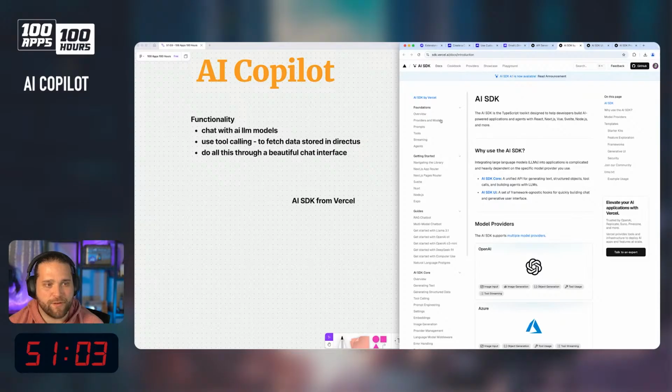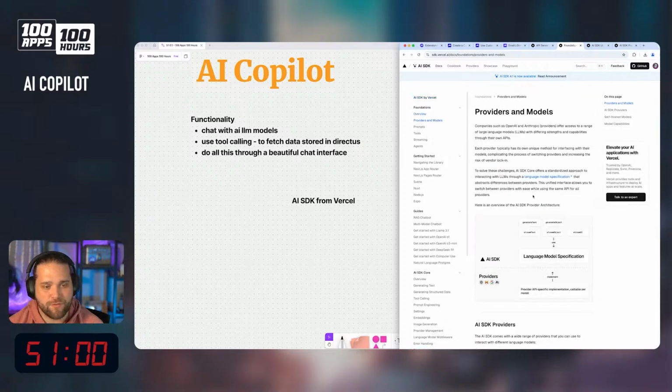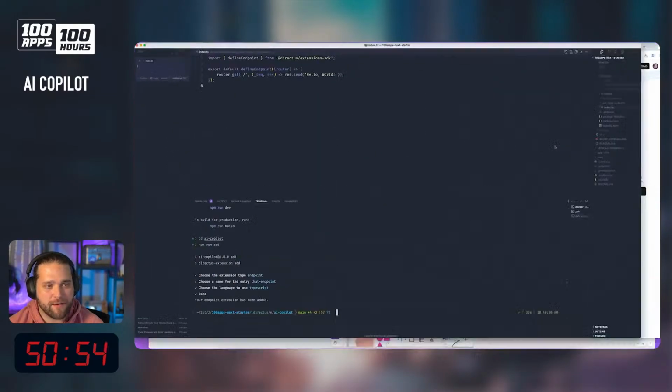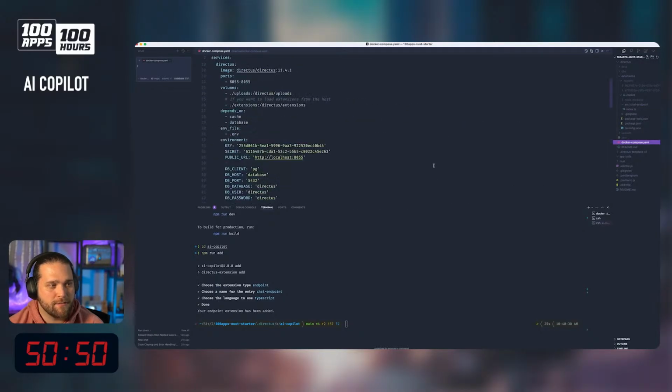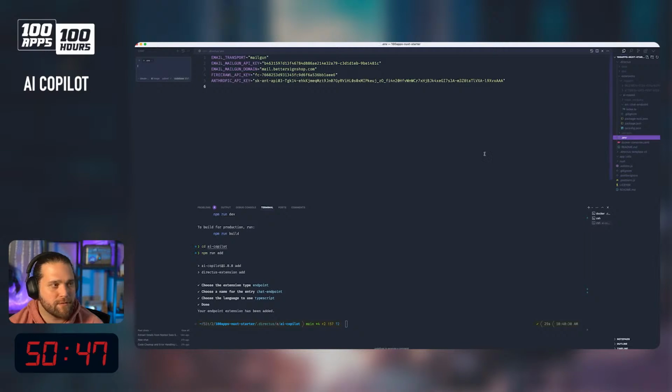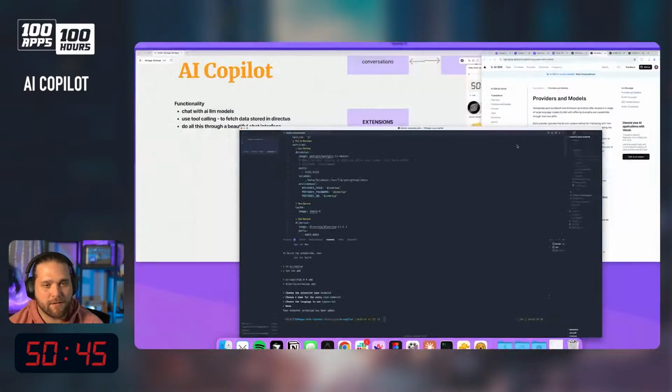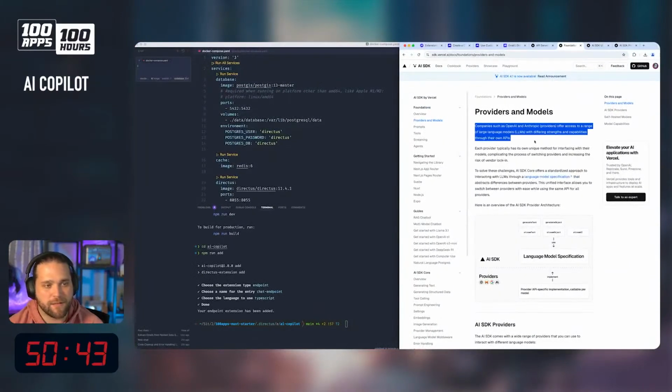Docs. What do we need to install first? Do I want to use OpenAI or Anthropic? I think I've got an Anthropic API key locally already. Do I not do env? Yes, I do have an API key locally. Great. So let's do that.